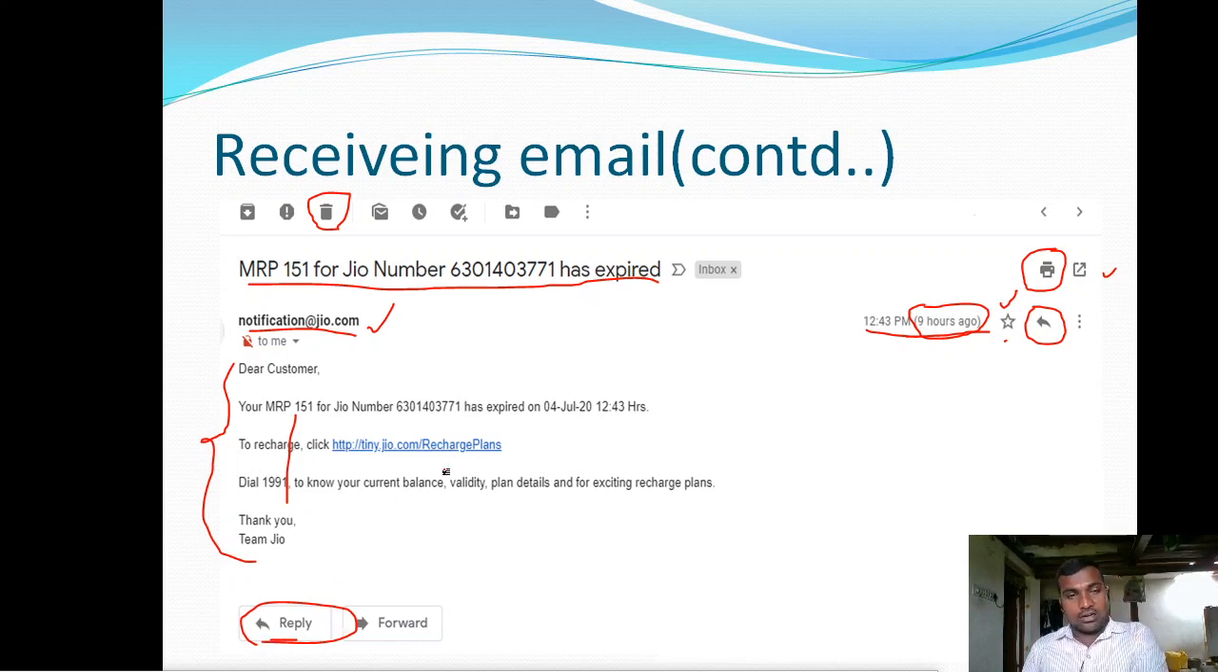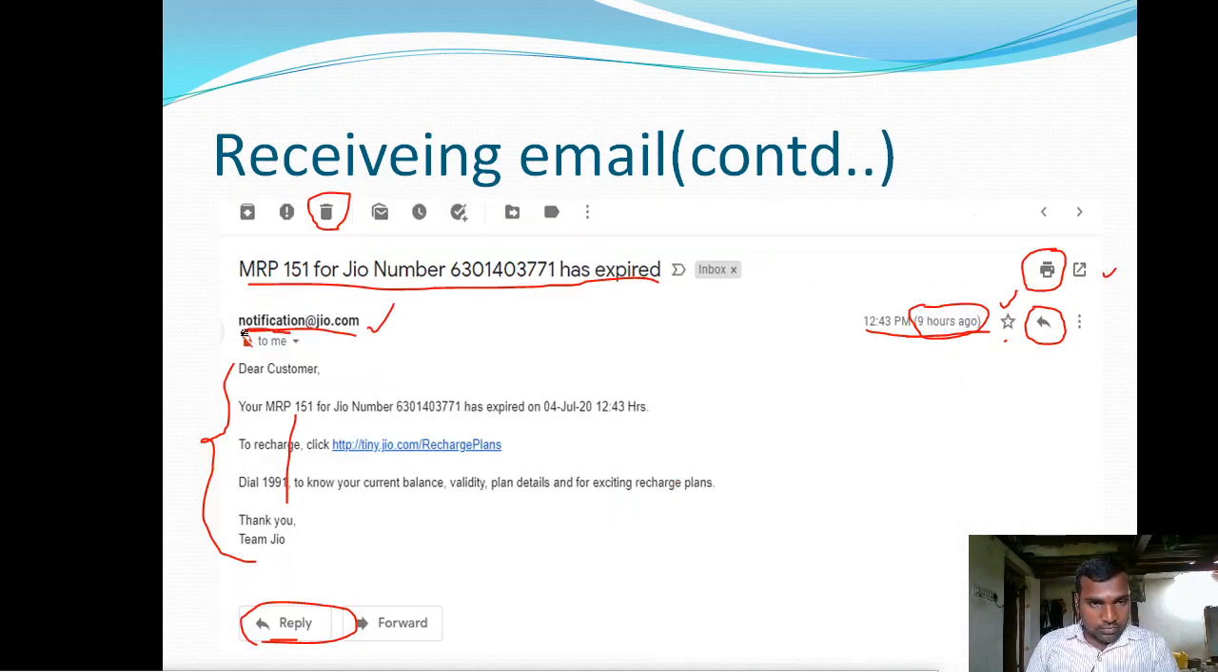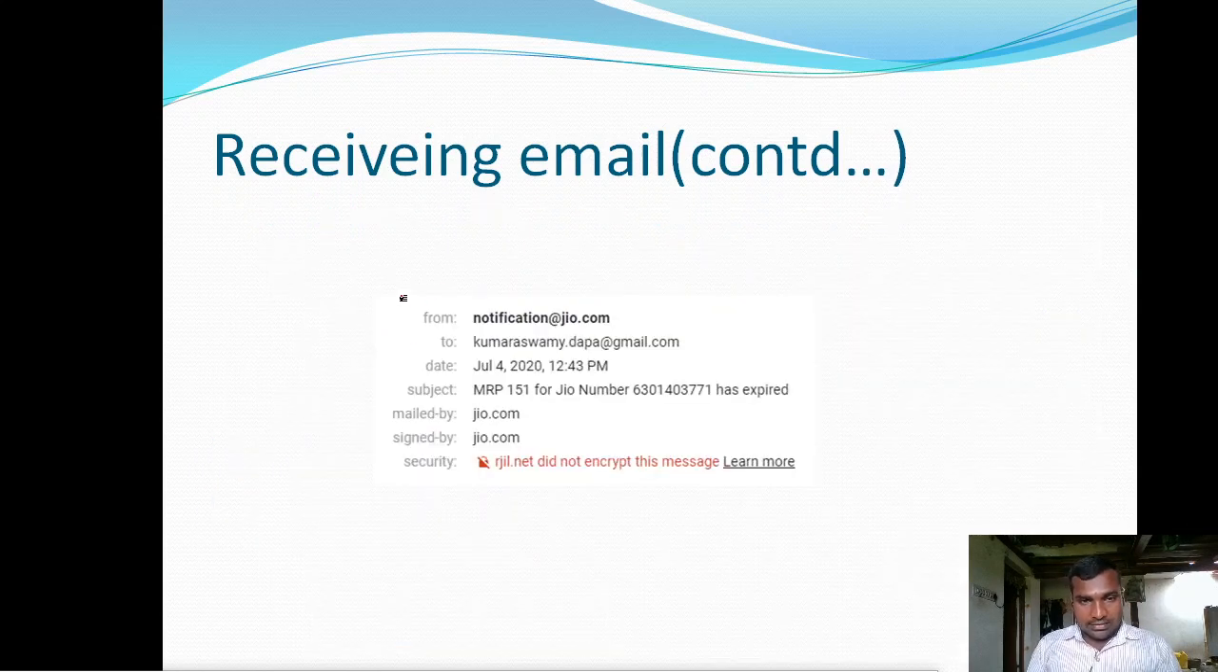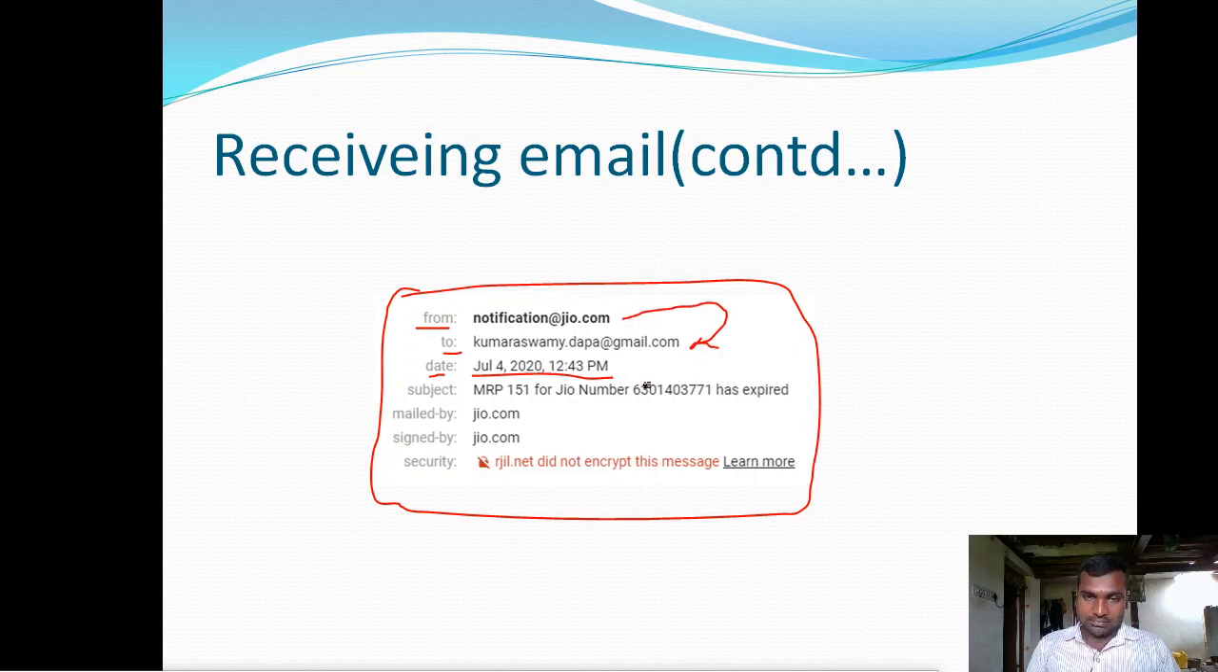Okay, we will discuss all of this in practical. So if you click on this, here we have a drop down button. If you click on that button, then this window will be displayed. In this window, we have the from address, the sender email address, and to means the receiver, we are the receiver. Date, when they sent it: July 4, 2020, 12:43 p.m. So this is the time this person sent the email to this person.